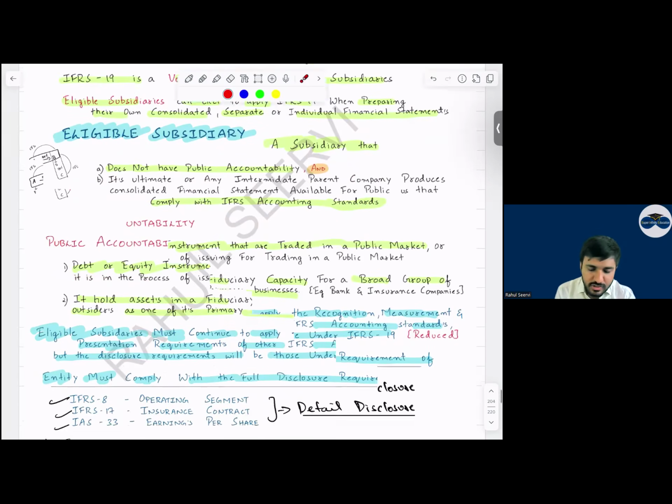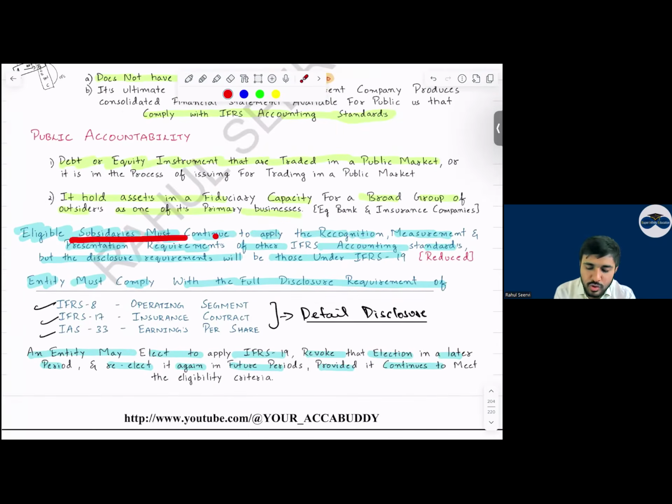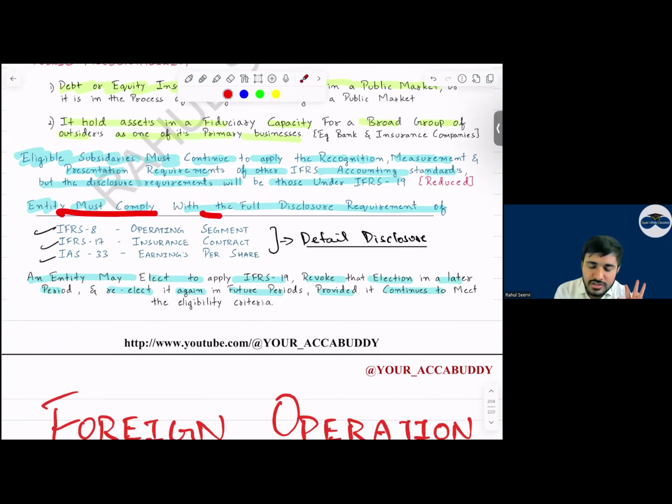Yes, sir. So see now, the eligible subsidiary must continue to apply the recognition, measurement, presentation requirements as per the IAS and IFRS. Only for the disclosure part can they refer to IFRS 19. Sir, what is written in IFRS 19 now? No need to remember that. Sir, what is the reduced disclosure, etc.? No need to remember. The entity must comply with the full disclosure requirement.